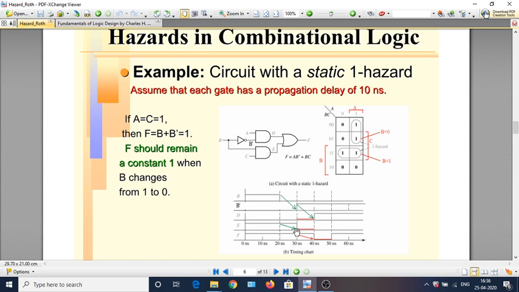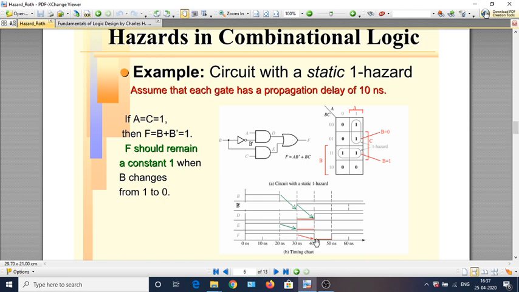If you look at the value of F, the duration between 30 and 40 nanoseconds is the duration at which D is 0 as well as E is 0. Because of that, F will be 0 for this duration, supposed to be between 30 and 40, but that is also delayed because of this OR gate generating F by 10 nanoseconds.